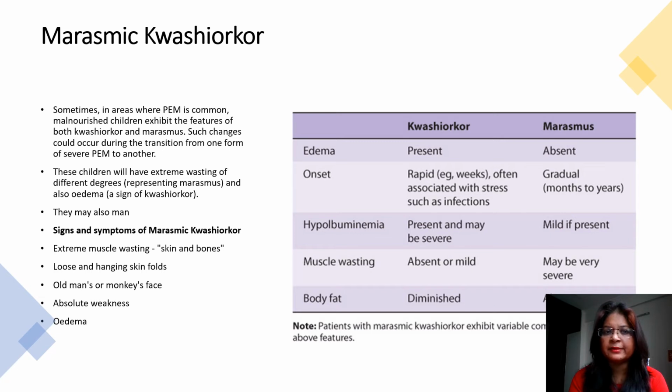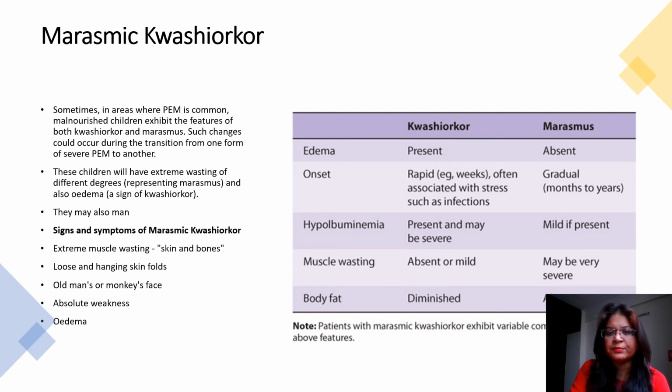The third category, the marasmic Kwashiorkor. In areas where protein energy malnutrition is highly common, the children usually exhibit the features of both Kwashiorkor and marasmus. Such changes could occur during the transition from one form to another form. So my dear students, the children exhibit both the features of Kwashiorkor and marasmus. You can see skinny bones, loose and hanging skin folds, muscle weakness, and in some cases even edema is observed.